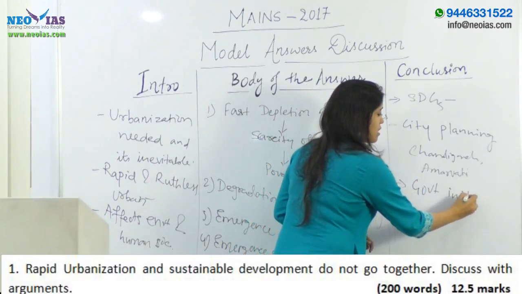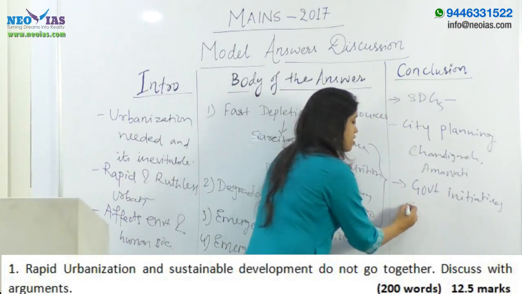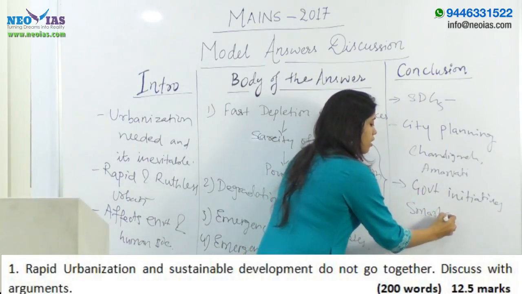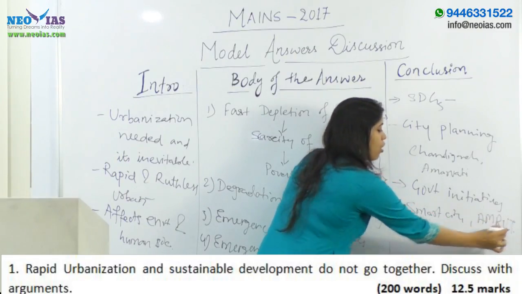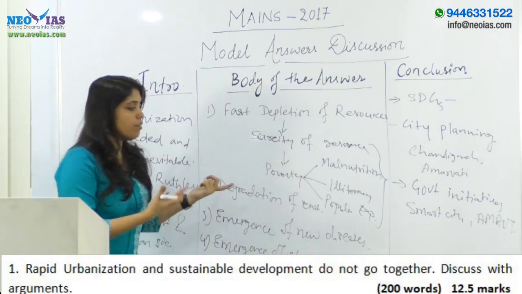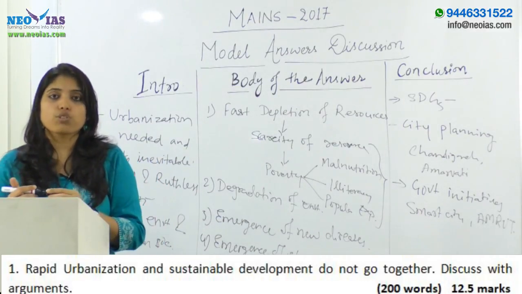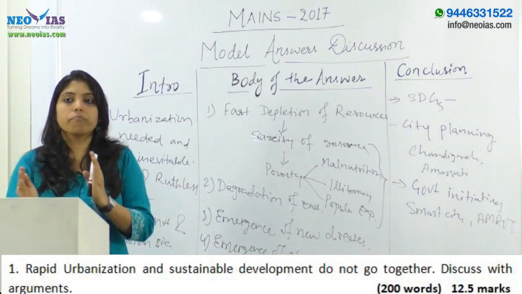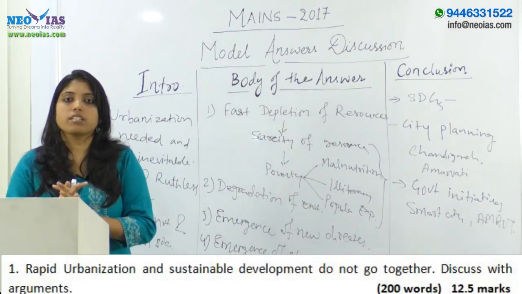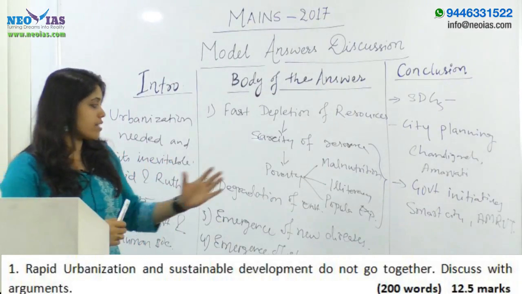Government in recent years has come up with many initiatives like the Smart City Mission. Then we have AMRUT, or Atal Mission for Rejuvenation and Urban Transformation. So these initiatives you can quote, as it's a good move from the government side to make urbanization and sustainable development go hand in hand. So these things you can write as a conclusion.